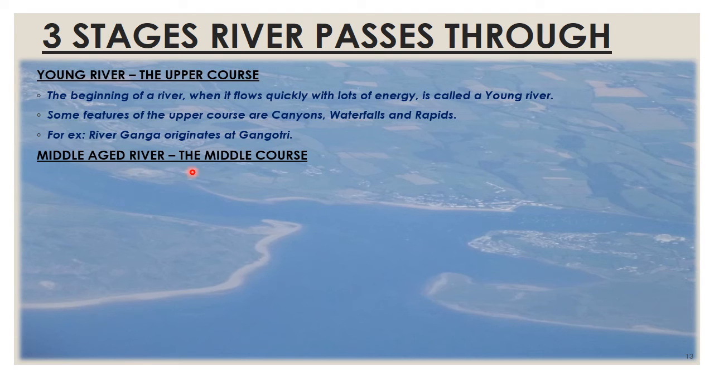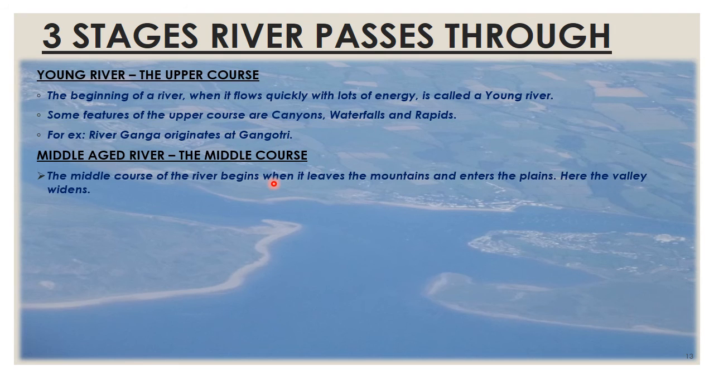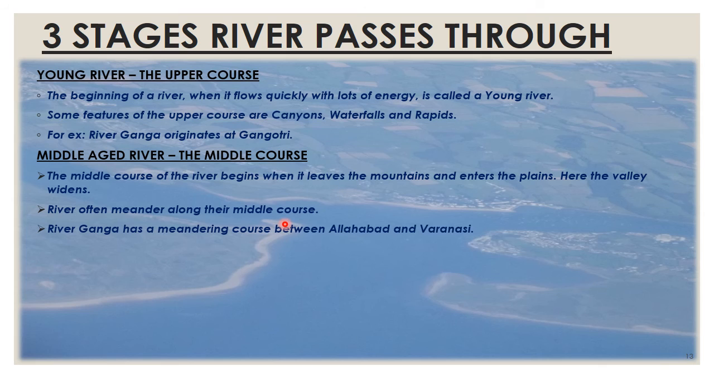Middle-aged river, the middle course, is the second stage. The middle course of the river begins when it leaves the mountains and enters the plains. Here, the valley widens. Rivers often meander along their middle course. River Ganga has a meandering course between Allahabad and Varanasi.